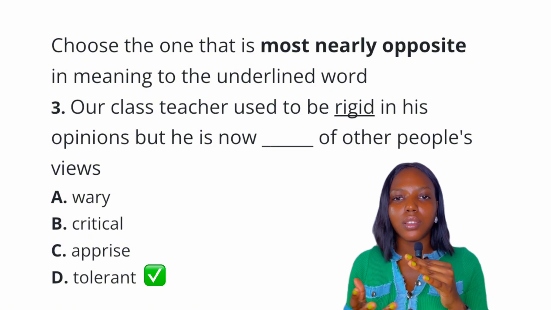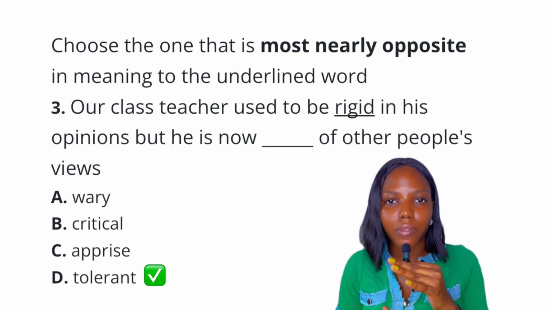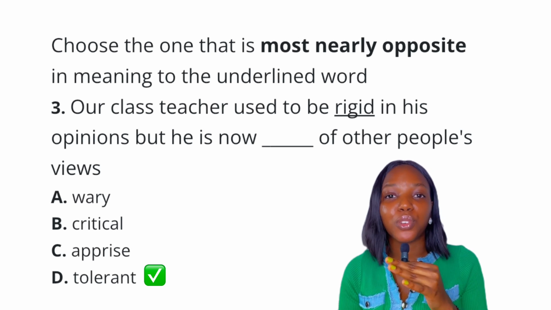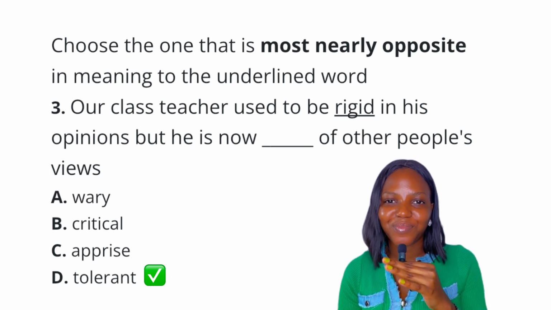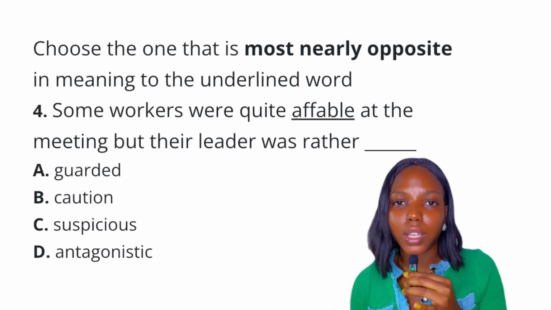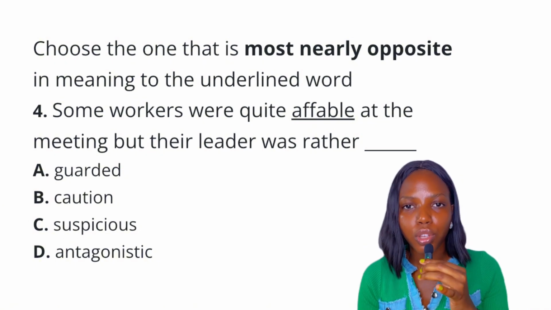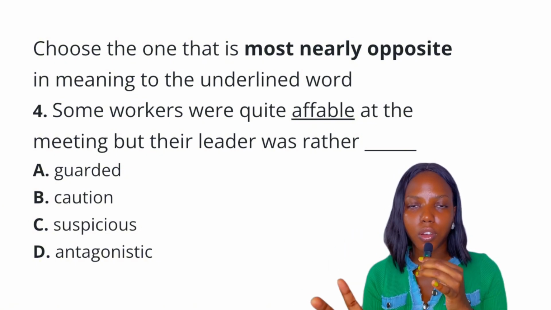Okay, while tolerant is someone that accepts and is inclined to whatever it is you say or do. So the best answer to this question is definitely option D, tolerant. Question 4. The underlying word is affable. Affable means easy to talk to, easy to approach. We think of friendly when we think of affable.